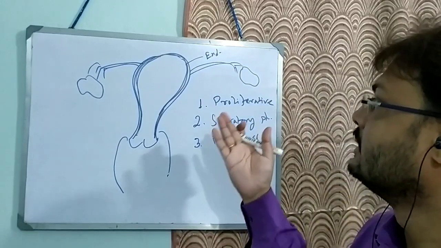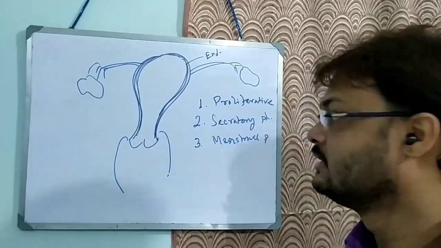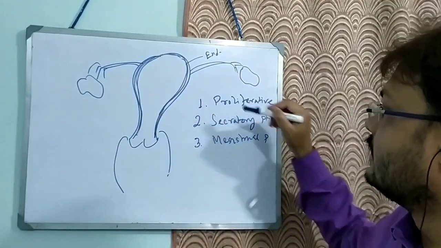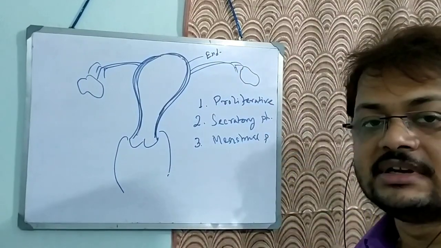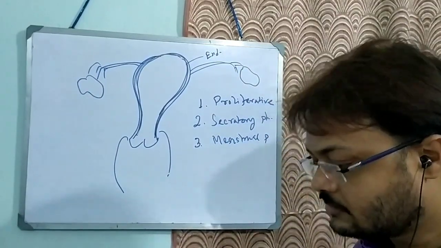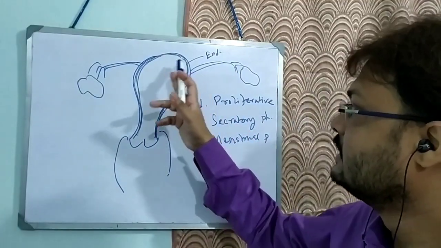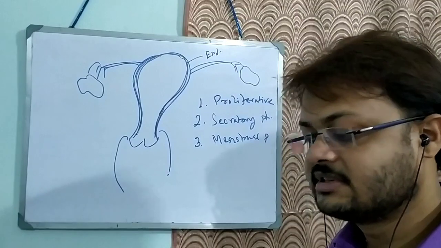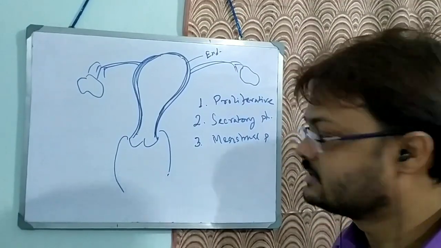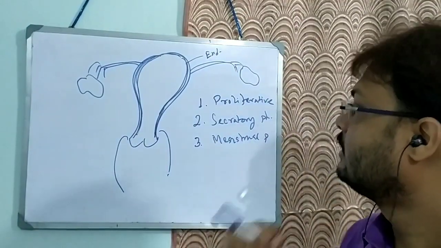So what happens if fertilization does not occur? The endometrium will go into the third phase, the menstrual phase. At the end of the secretory phase, the endometrial layer becomes about 6 to 8 millimeters thick.